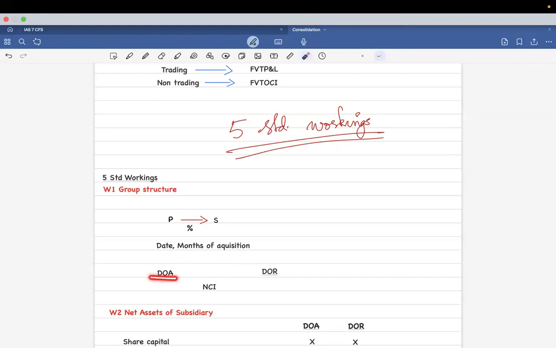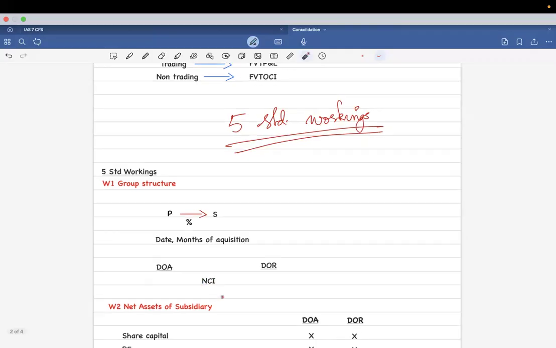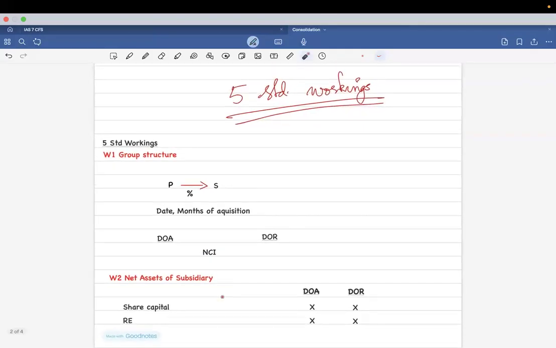And DOA is date of acquisition. And DOR is date of reporting. So sometimes it could be the middle of the year, it could be the beginning of the year, it could be anything. Clear? And NCI is non-controlling interest. Understood?